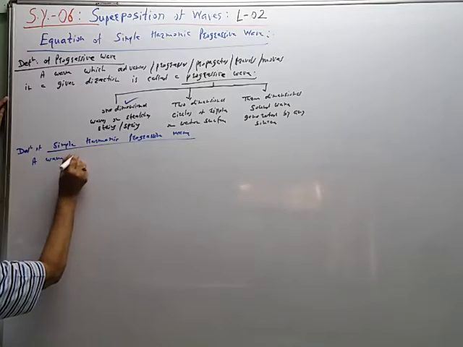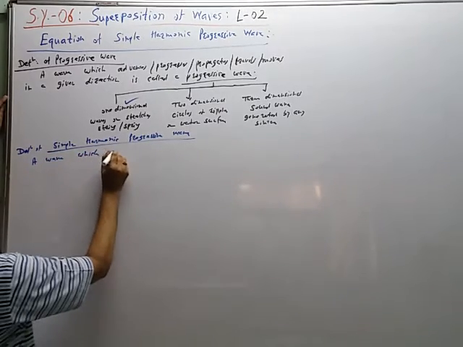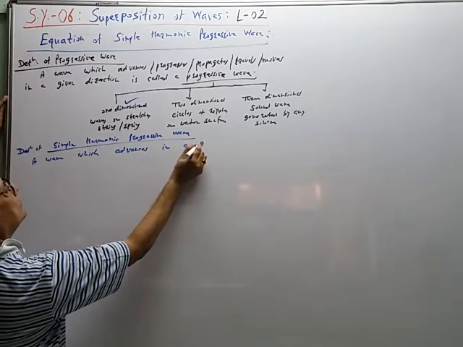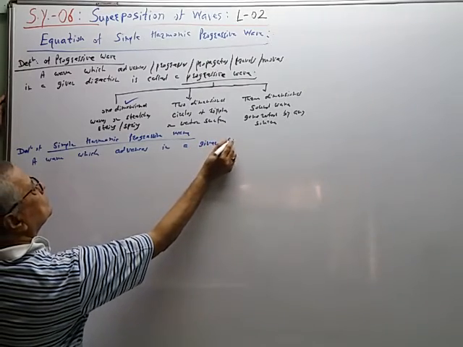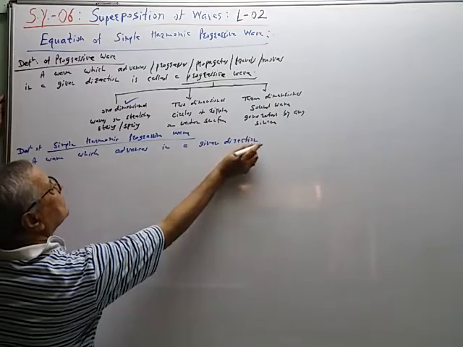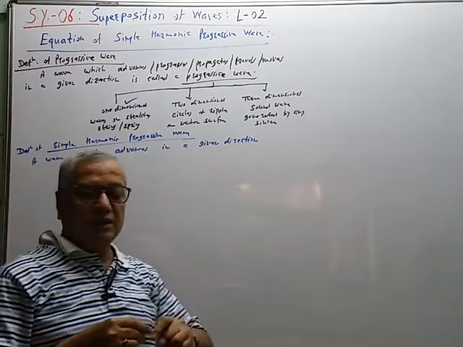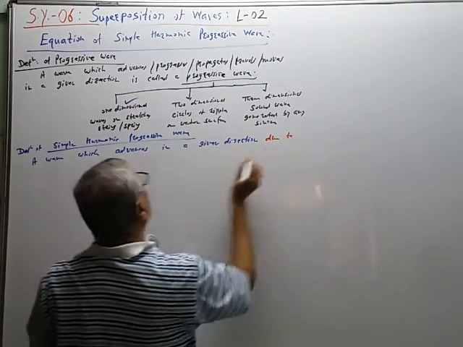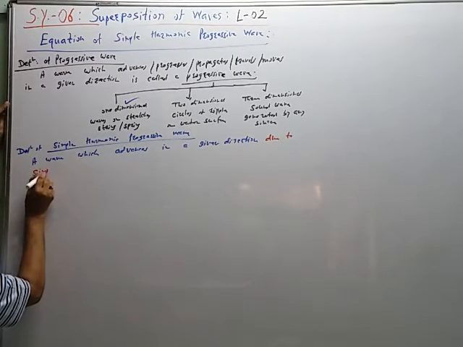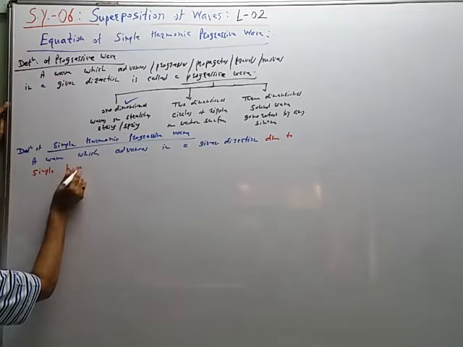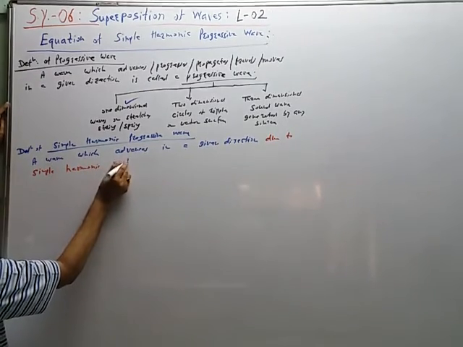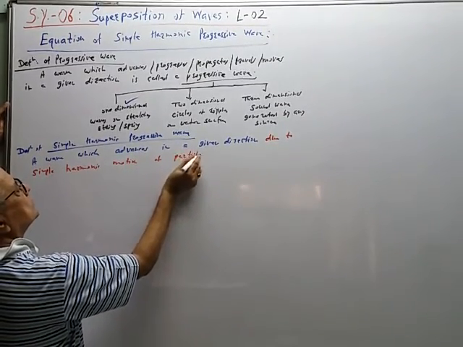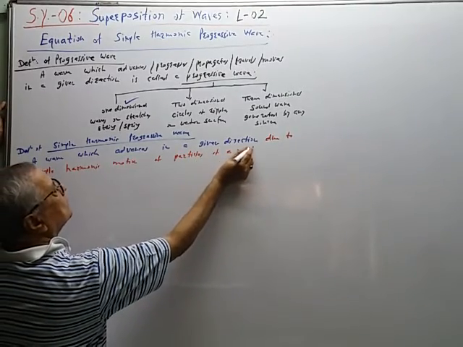A wave which advances in a given direction, due to simple harmonic motion of the particles of a medium, and therefore it is called as simple harmonic progressive wave.